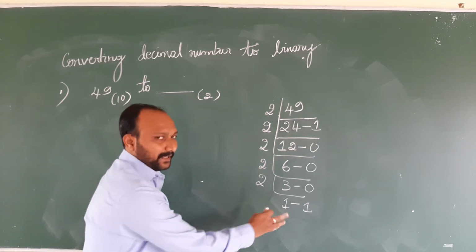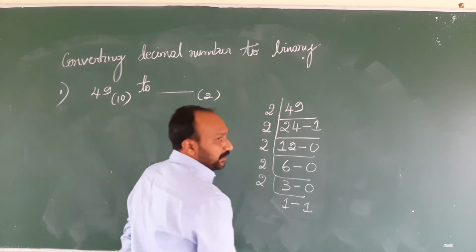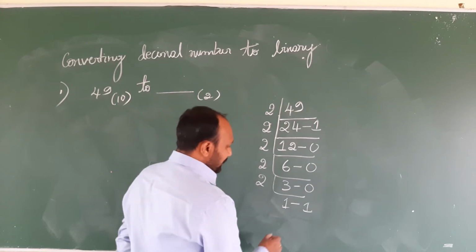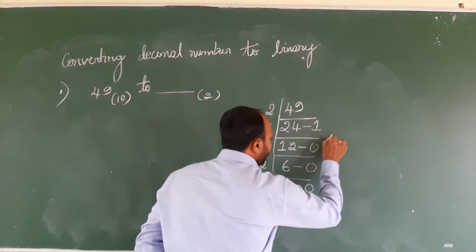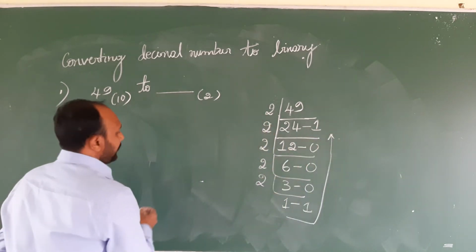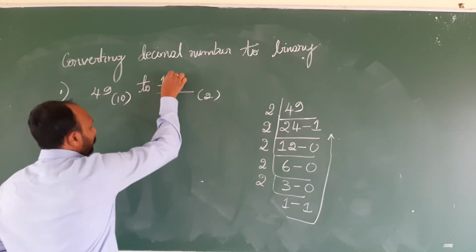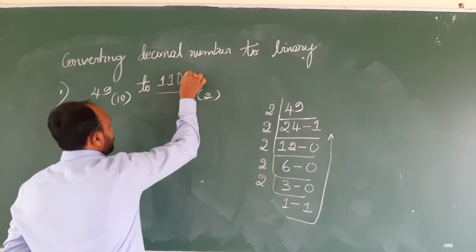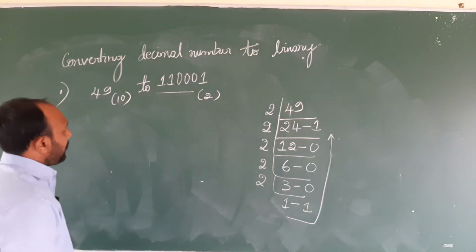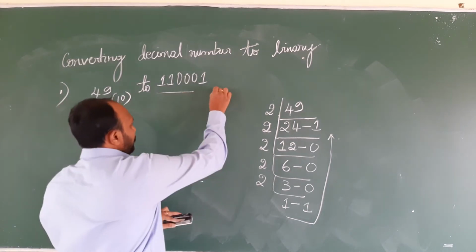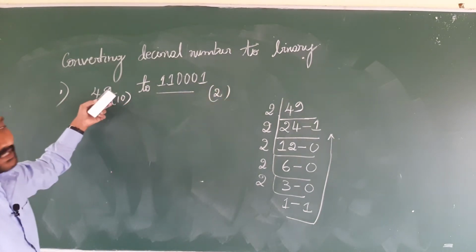Further, you cannot divide 1 by 2. So now we need to write the answer. You need to write the answer from lower order to higher order, like this. So the answer is 110001. This is the binary equivalent of 49.